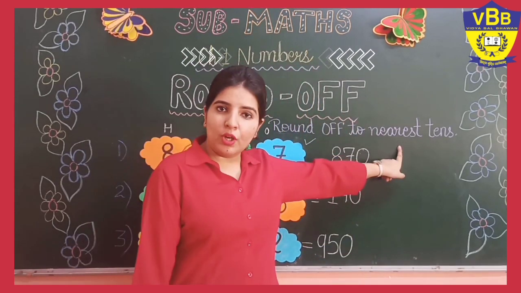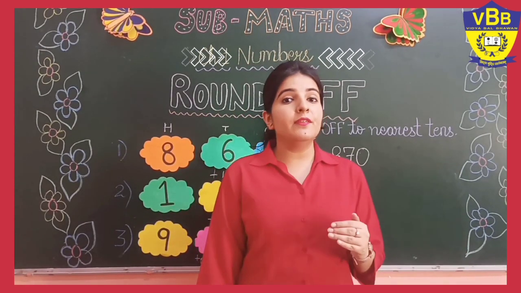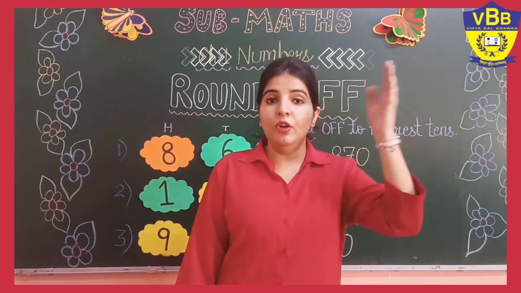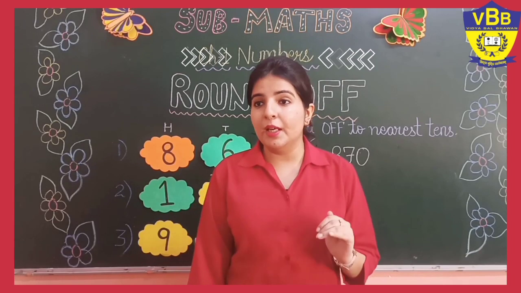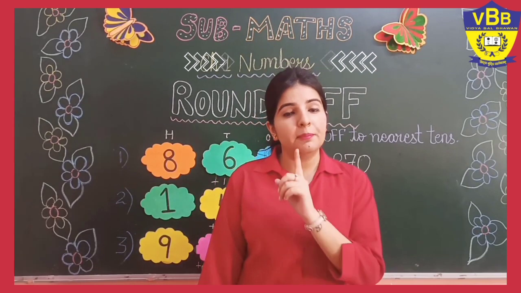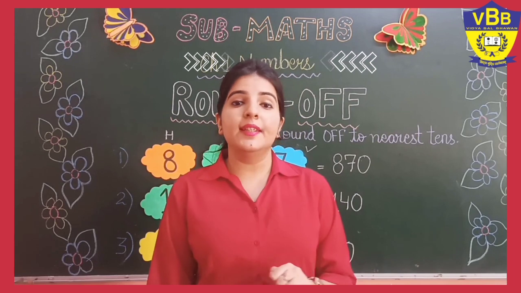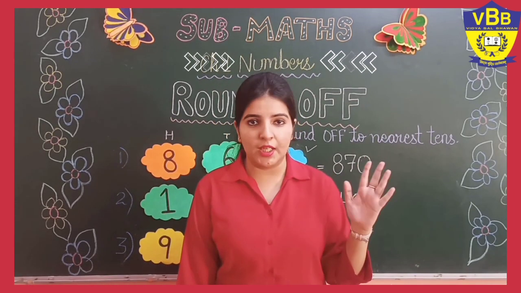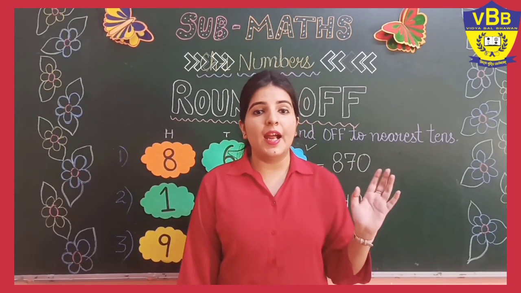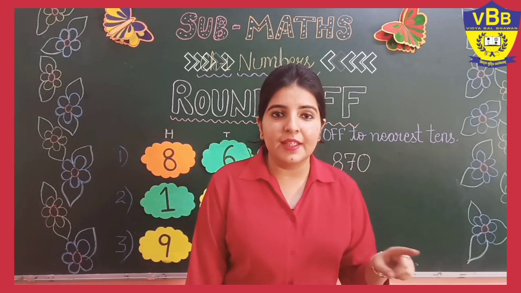Okay? So this is how, students, we round off the numbers, keeping in our mind the place to which we need to round off. Then we need to look at the very next number. Then we need to decide whether the number is 5 or greater, or 4 or below. If the number is 5 or greater, we will add 1 on the tens place, and if the number is 4 or below, then we will make no change. Okay, then we will add 0, we will make no change, and the ones place will always change into 0.